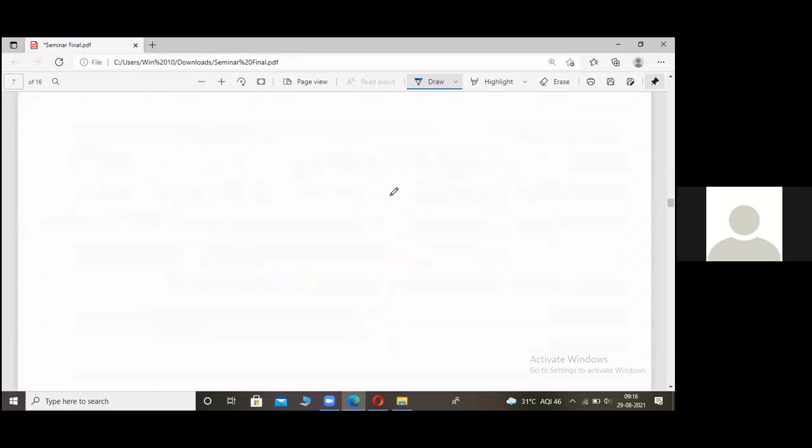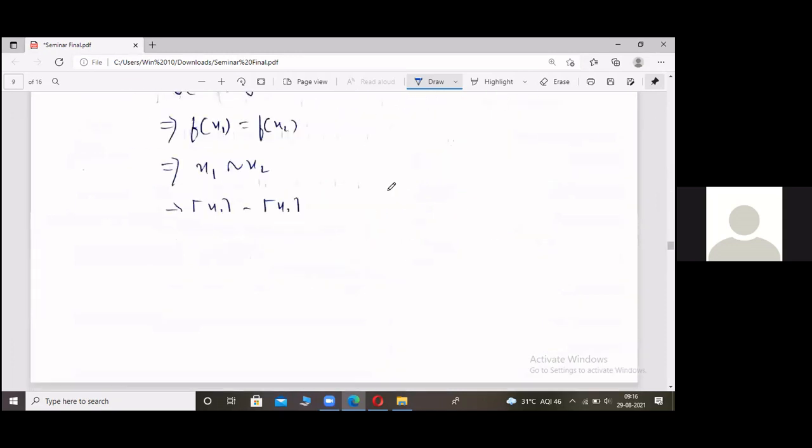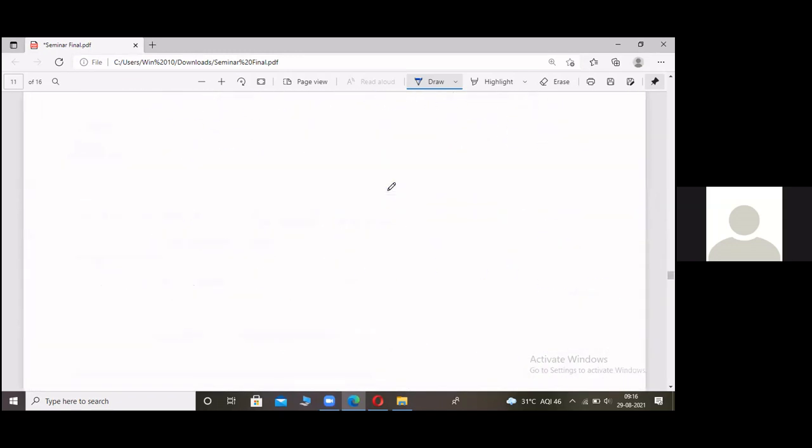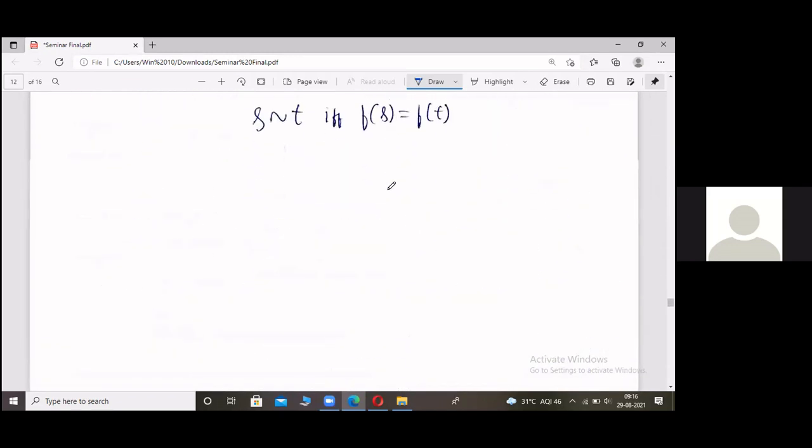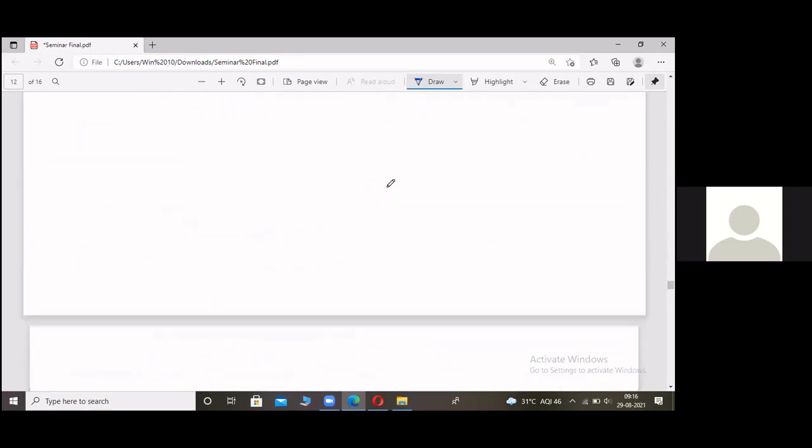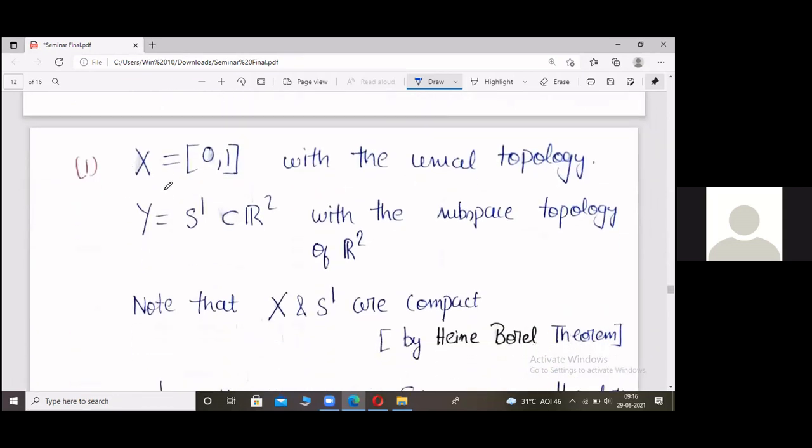Now we'll validate our case. I will prove it. So our X is the closed interval [0, 1] with the usual subspace topology of R, and Y is S1, a subset of R2 with the usual subspace topology of R2. We take Y as S1 because our guess is it is homeomorphic to S1, right? They're topologically the same. That is what we have to show.